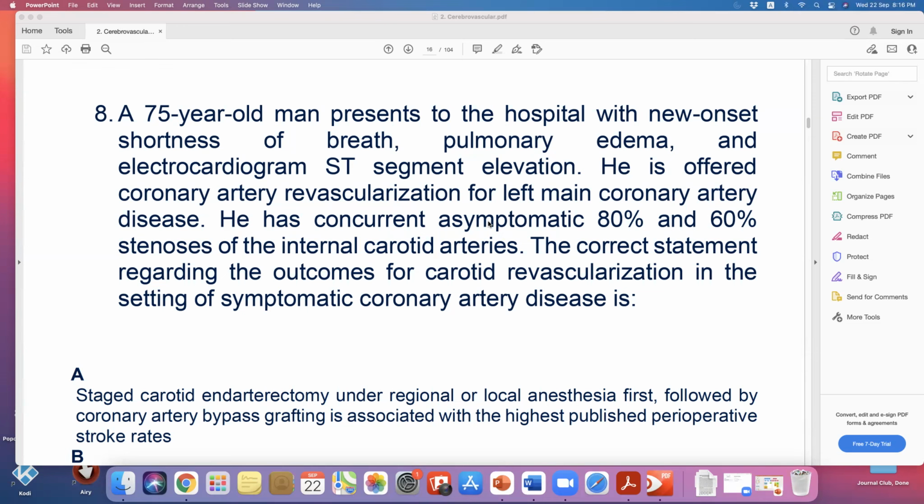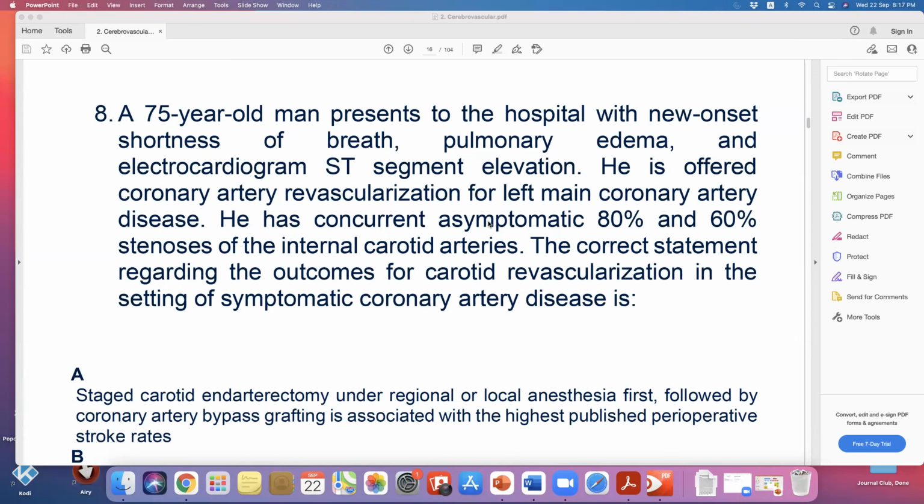What do you think? It's okay, just give any answer. Don't worry, if it's wrong, not a big deal. Surgery or stent? Before surgery, we'll do a stent because the patient will be on dual antiplatelets. Before CABG, if you want to give the patient an option to treat his carotid stenosis, should we treat him with a stent or surgery? 50-50.